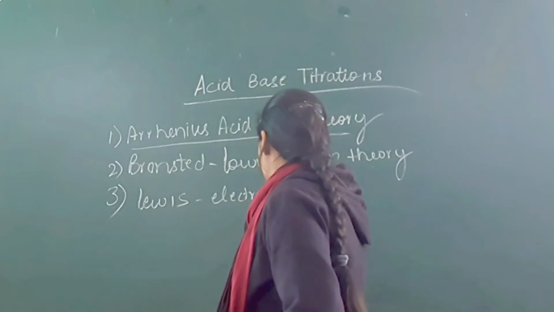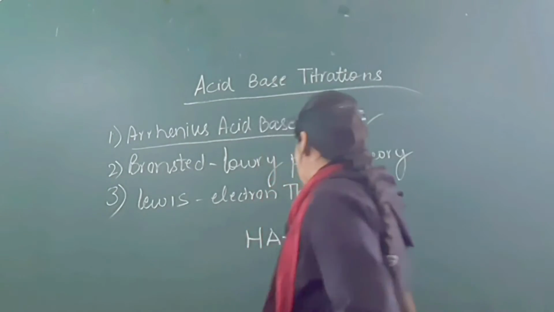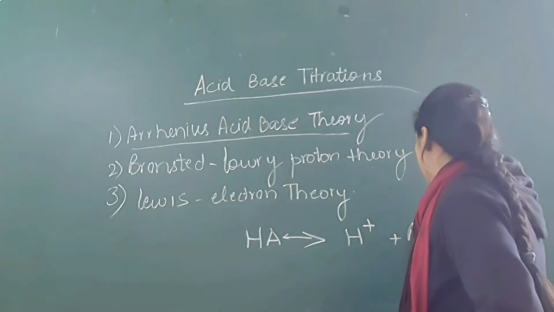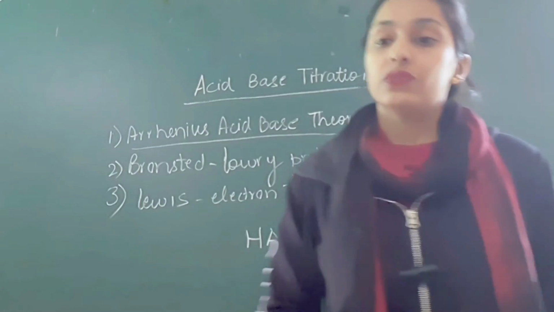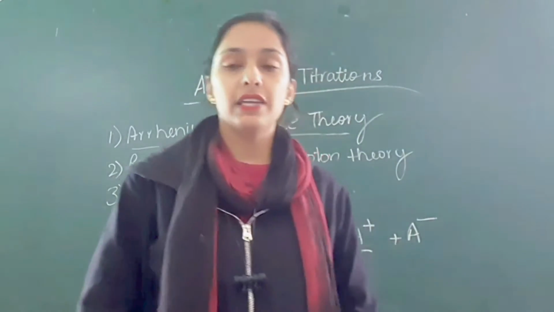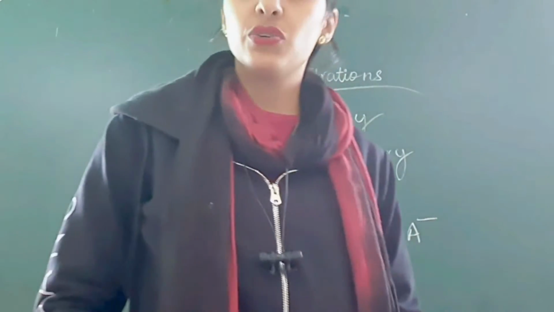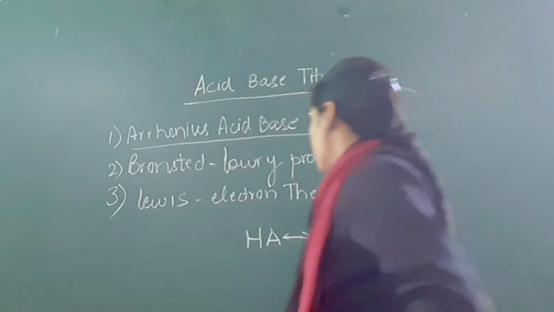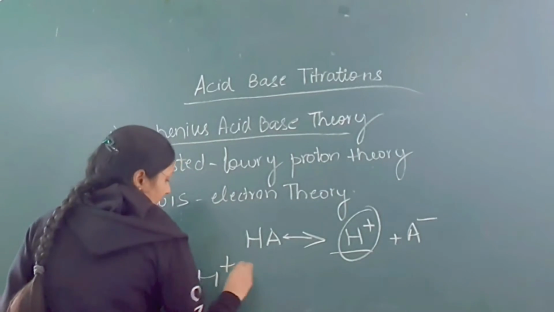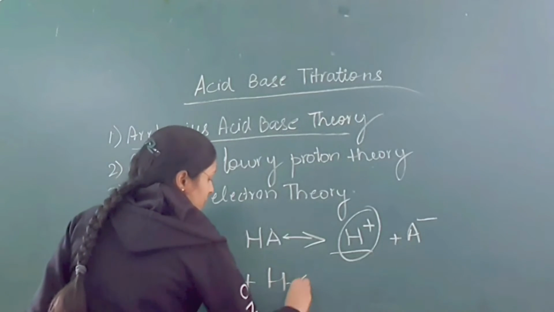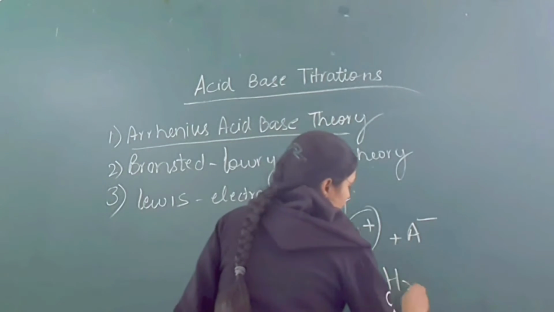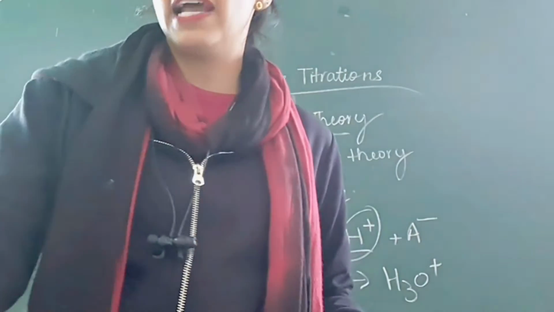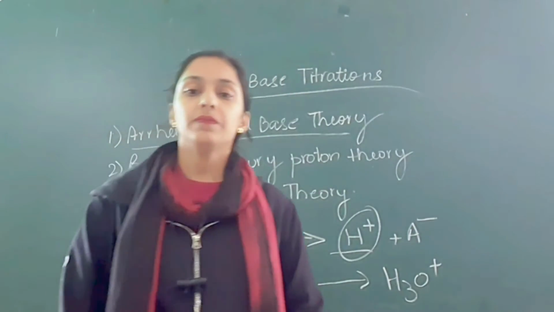So let us consider an acid which gives hydrogen ions when hydrolyzed in water. These hydrogen ions then react with the solvent. H plus ions react with the solvent and form hydronium ions, that is H3O positive.